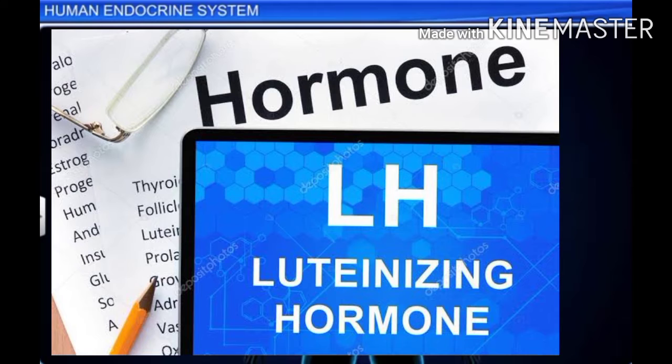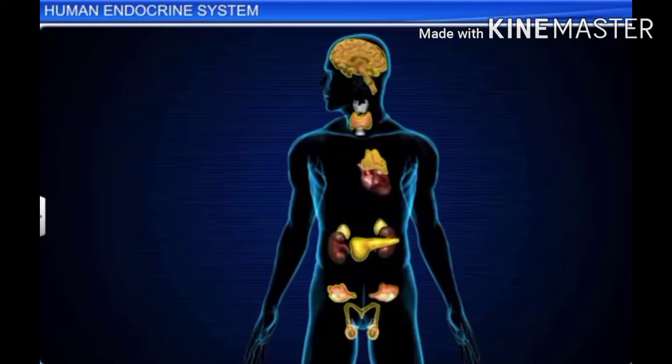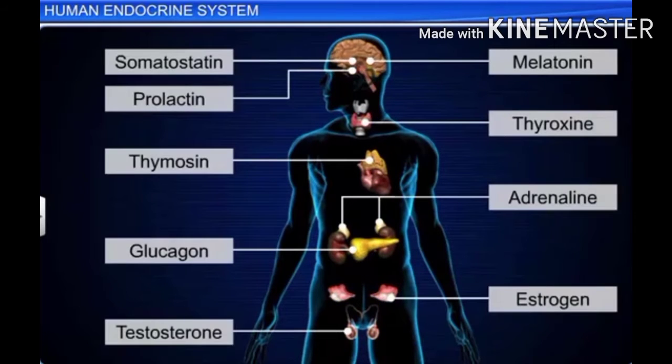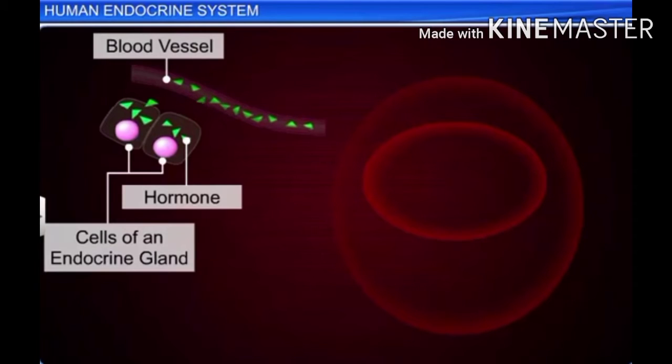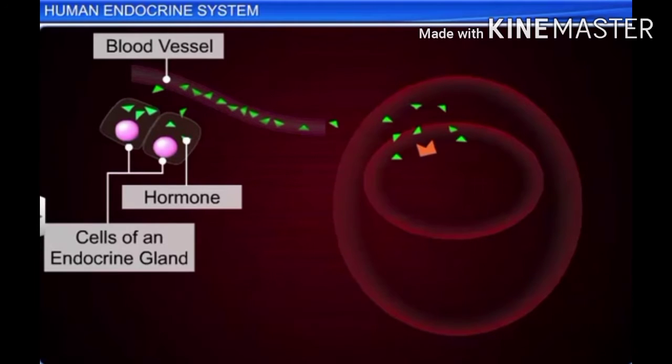LH hormone, luteinizing hormone. In male, it stimulates the secretion of testosterone hormone, and in case of female, estrogen hormone is secreted.